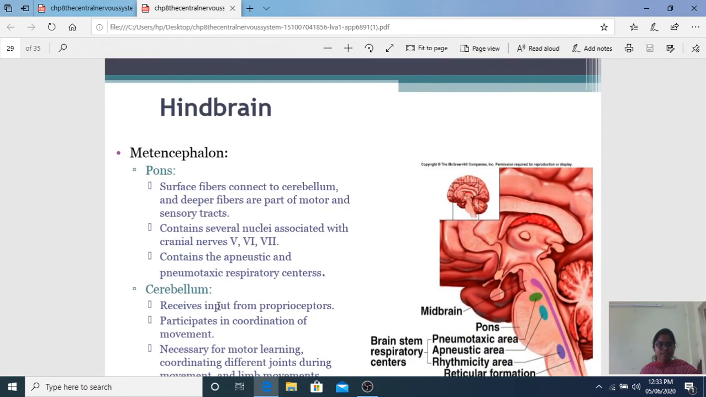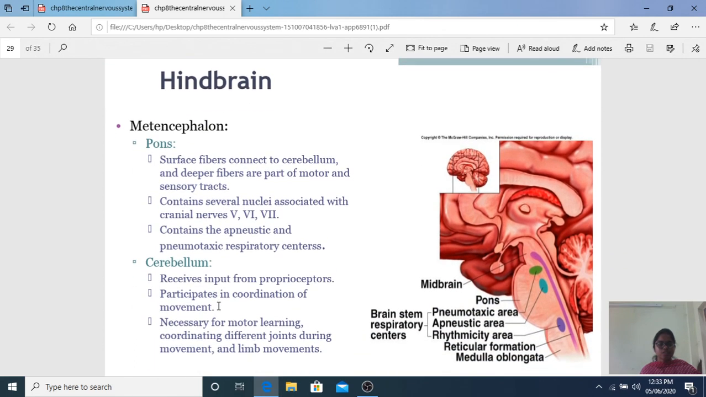Coming to the hindbrain. Hindbrain involves pons and cerebellum, the metencephalon. And the next thing is myelencephalon, which is medulla. We'll be dealing with it. And the pons. Surface fibers connect to the cerebellum, and deep fibers are part of the descending tracts. Here the pons, see in the diagram. And apneustic center, I told you, apneustic center, pneumotaxic center, respiratory centers, everything is in the pons and medulla. They control your respiratory center.